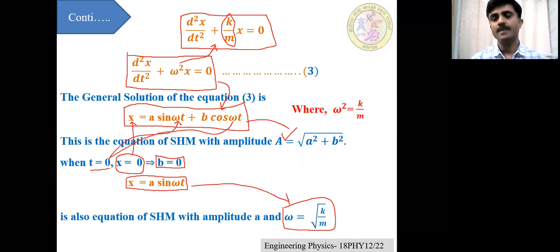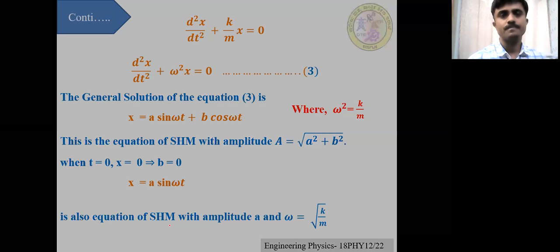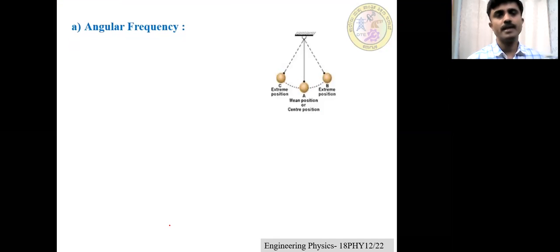And here, the amplitude of the motion is equal to a. A is the amplitude of the motion. Clear? This is the expression for simple harmonic motion in differential form as well as in sinusoidal form. Now dear students, we know that the angular frequency of the particle executing simple harmonic motion is given by omega equal to the square root of k by m.